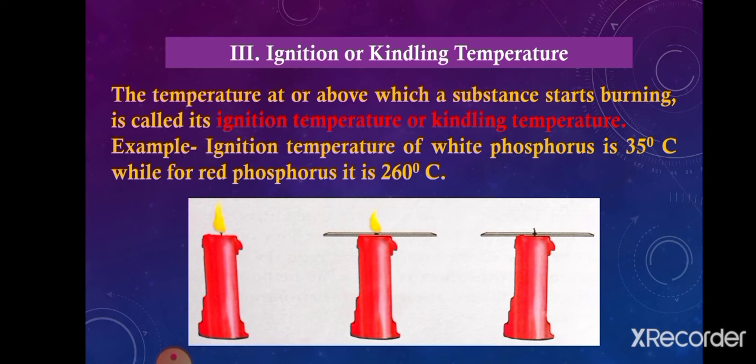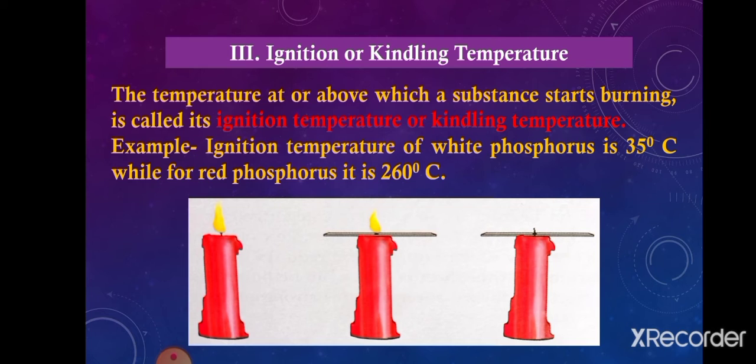Now observe it. After some time you will find that the candle flame first reduces and then it extinguishes. Why? Because when we place that aluminum foil below the flame and above the melted wax, it brings down the temperature of the melted wax below its ignition temperature.